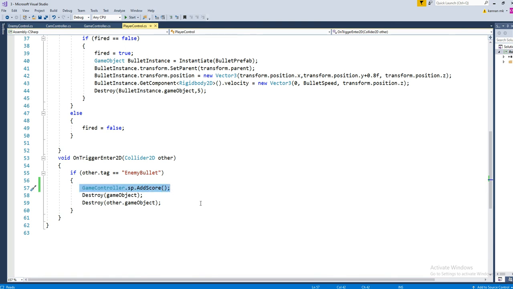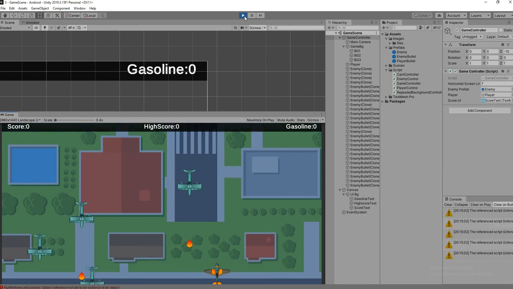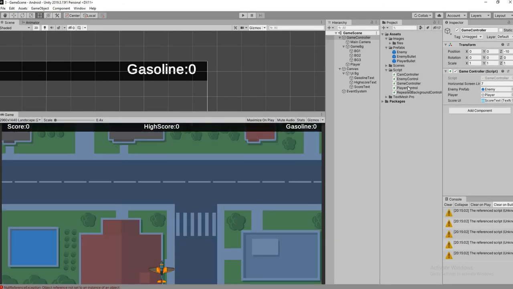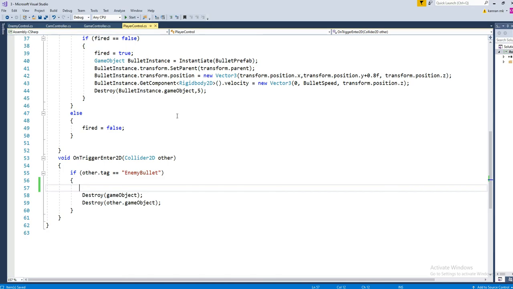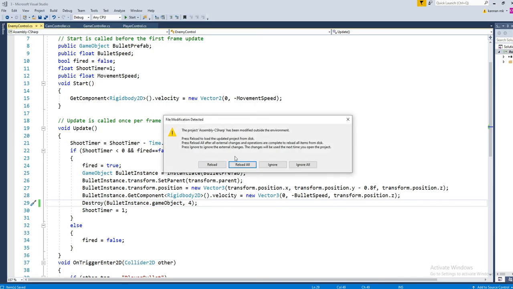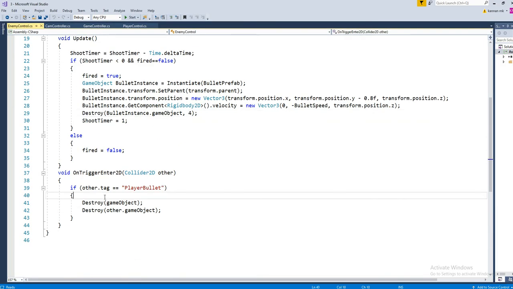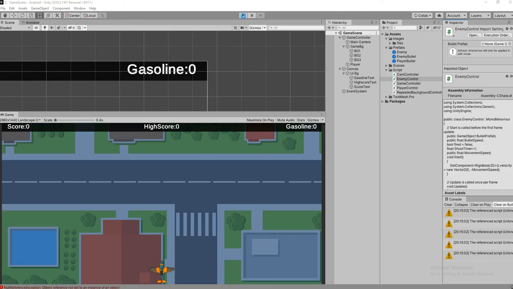I'm sorry, we need to have this in the enemy, not the player. So this is for the enemy actually. We want to check where the enemy is sitting. It's in the enemy control. Open the script. So here we just call it. We'll check it out now.